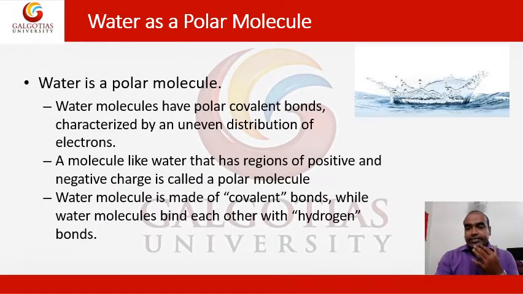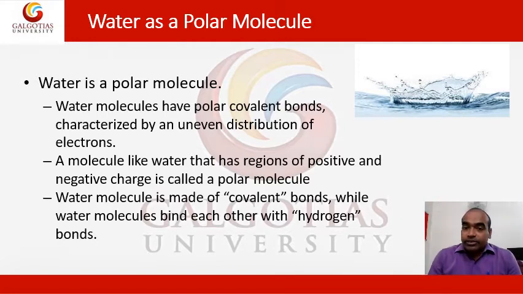Now let's discuss in detail the water molecule, why it is polar in nature. As we saw in the previous video, oxygen and hydrogen attract each other and create one bond. That bond is called a covalent bond, sharing their electrons.